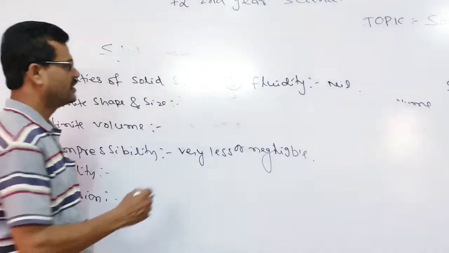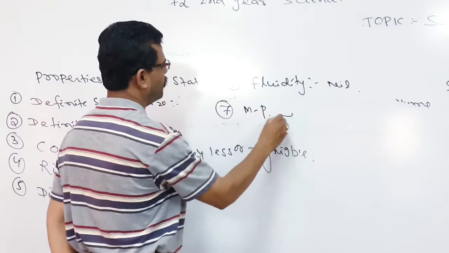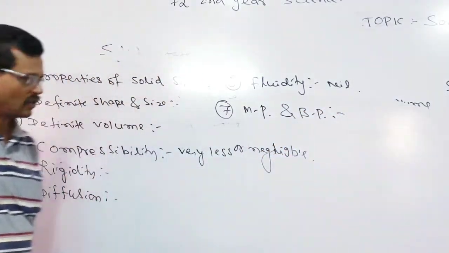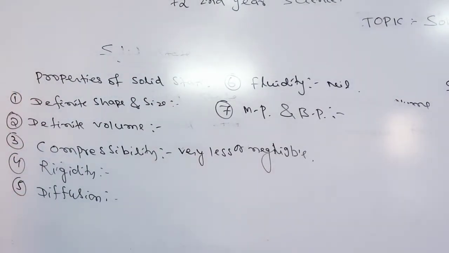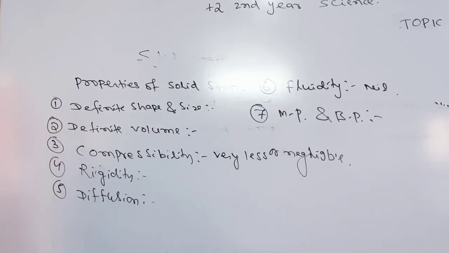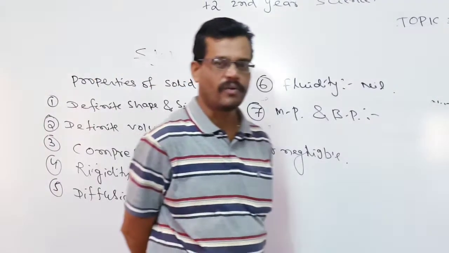Another property of solids is melting point and boiling point. These are found to be very high because the constituent particles are arranged with a strong force of attraction, due to which it is very difficult to melt the substance.